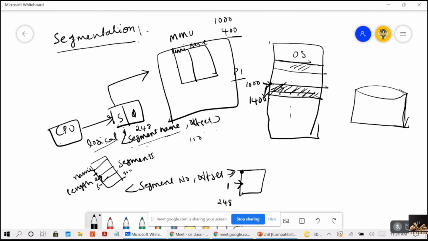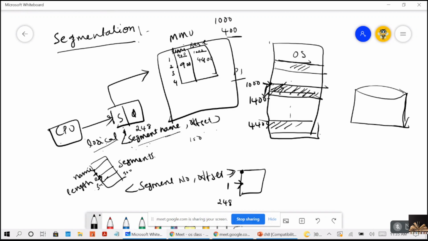Now the segment number is used as an index to the segment table. The segment table has segment 1, segment 2, segment 3, and so on. For each and every segment, the base and the limit are stored. Segment 1 has base 1400. Segment 2 is stored somewhere else, let's say the base of segment 2 is 4400 and its limit is 900. Like this it will have the entries. Whatever segment number it generates is used as an index to the segment table.